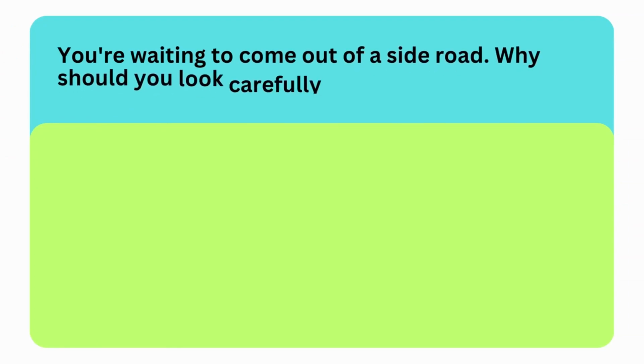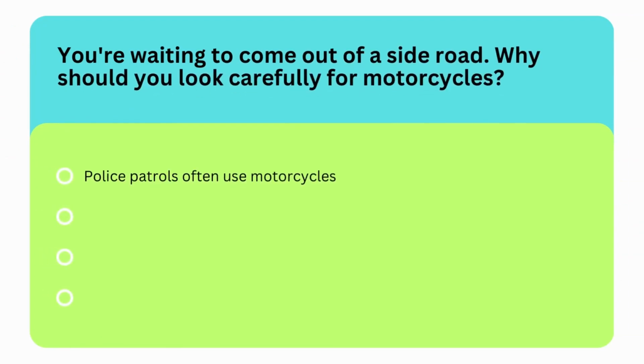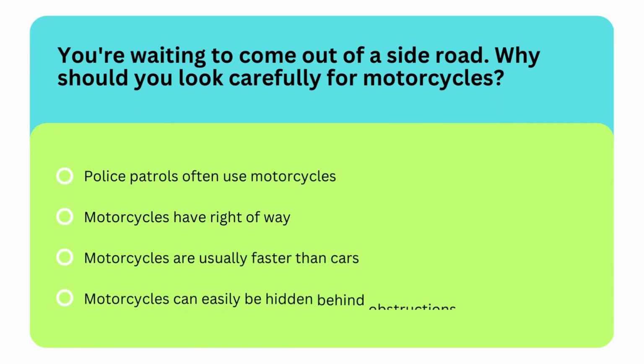Next question is, you're waiting to come out of a side road. Why should you look carefully for motorcycles? Options are police patrols often use motorcycles, motorcycles have right of way, motorcycles are usually faster than cars, or motorcycles can easily be hidden behind obstructions. So the correct option is last option, because motorcycles can be easily hidden, so you should be careful and you should look for them first.